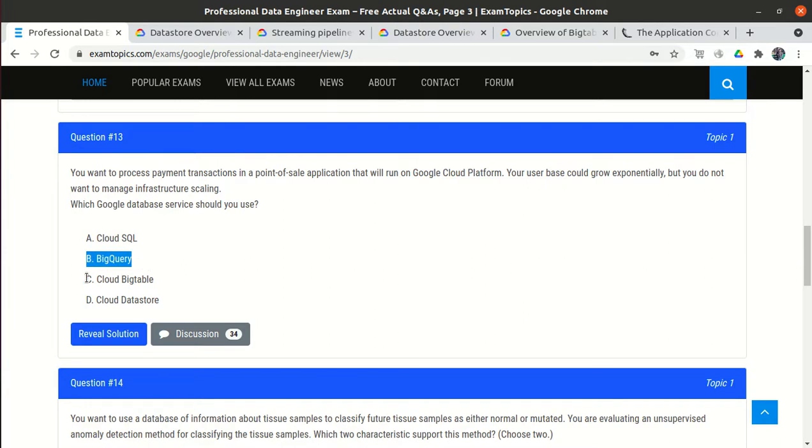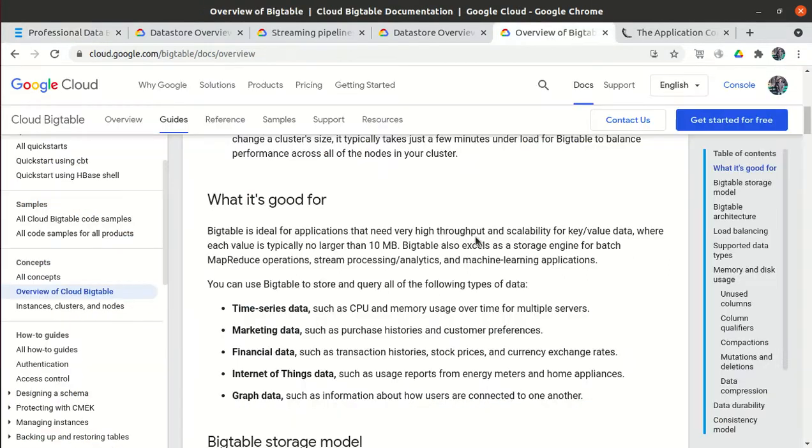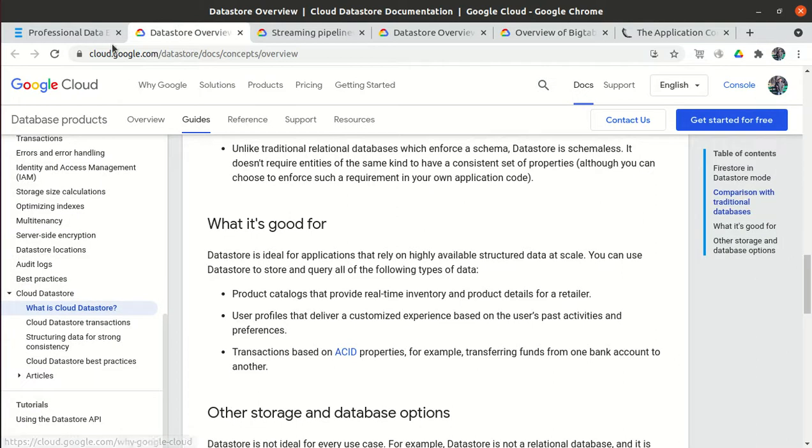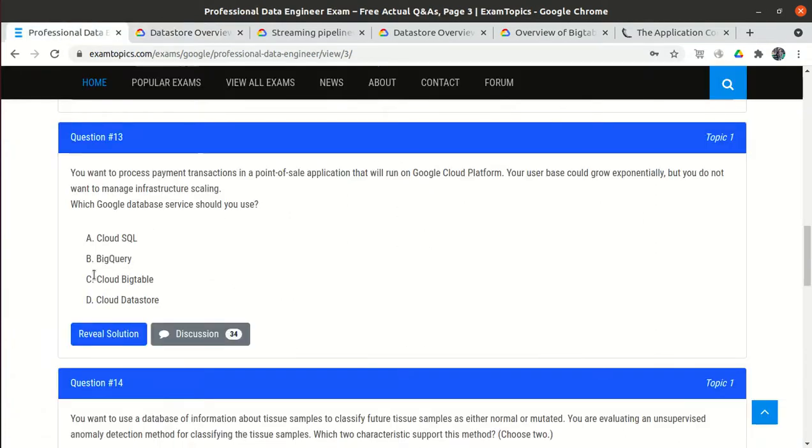Okay, let's see option C. Cloud Bigtable is a NoSQL database, right? And it also stores a very large amount of data, but it is generally used for stock exchanges, time series data, marketing data, and the internet of things, where we have to store sensor information, like mobile data, right? So option C, we will not consider Cloud Bigtable.